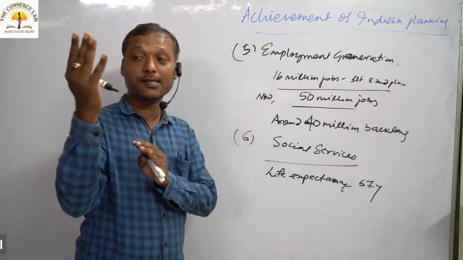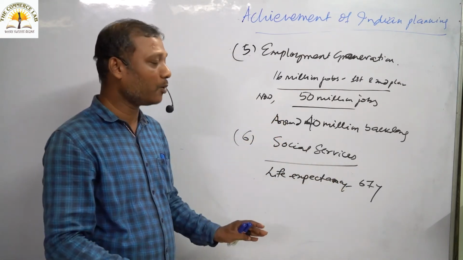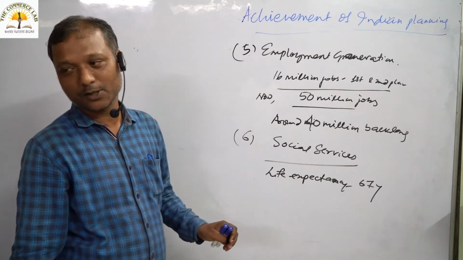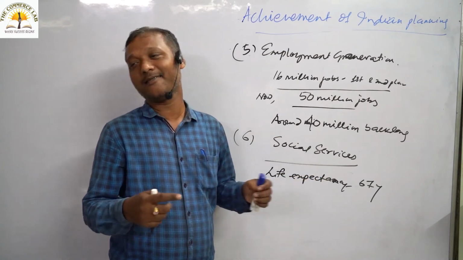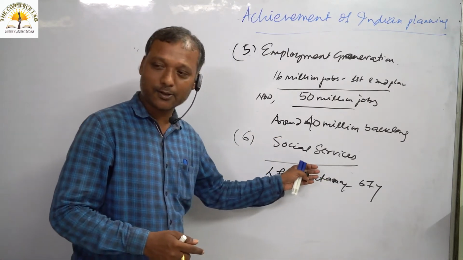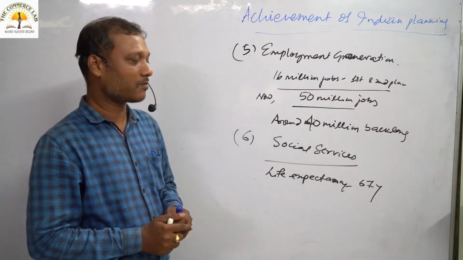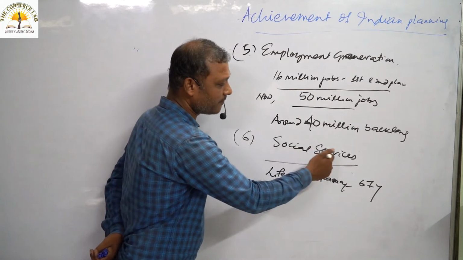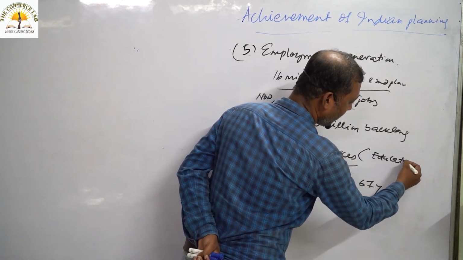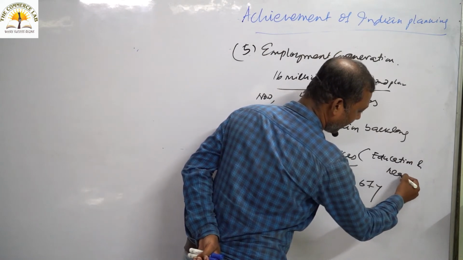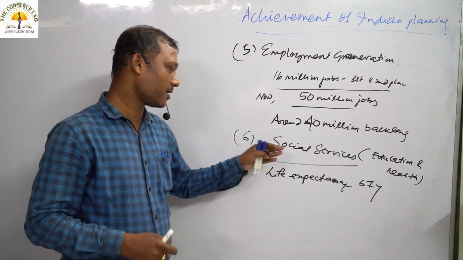From 32 years, we have improved to 67 years. This is the biggest improvement due to medical and health facilities. So we can say we have achieved a milestone in medical and health facilities. Our death rate has also declined due to improvement in medical and health facilities. When you talk about social service, we will focus on 2 points. One will be your education, and the other will be your health. These are the 2 points we will focus on under social services.